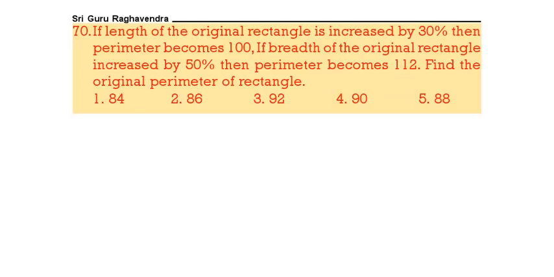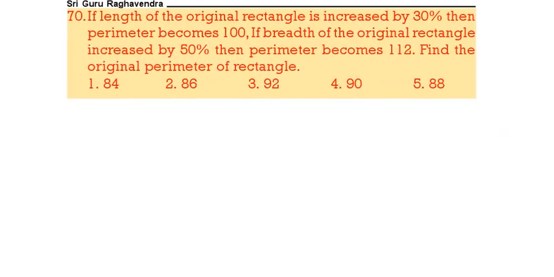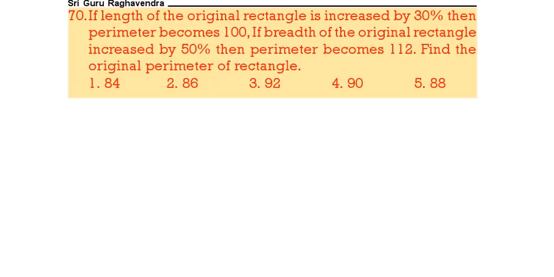If the length of the original rectangle is increased by 30%, then the perimeter becomes 100. If the breadth of the original rectangle increases by 50%, then the perimeter becomes 112. Find the original perimeter. That is the question. This is a little bit lengthy. So length you take as x, breadth you take as y.